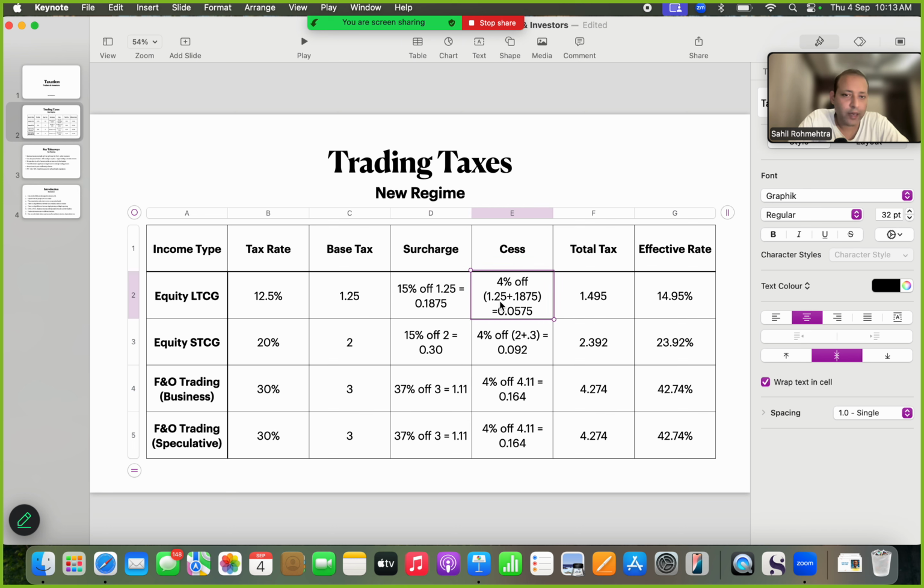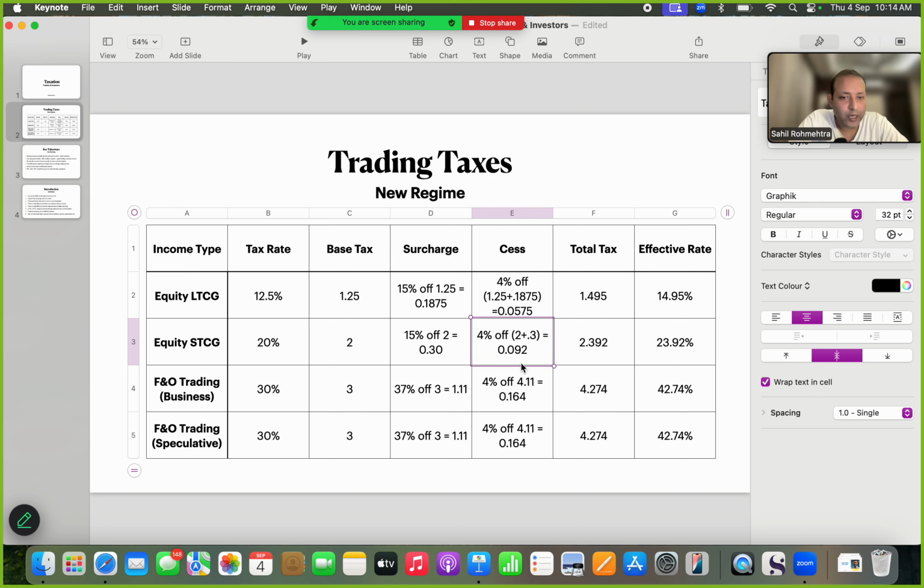Then after surcharge we have a cess, and the cess is 4% of whatever is accrued, that is on the base and surcharge. So the cess is on basically health and I think infrastructure or education and things like that. So the cess will be 4% on whatever is the base plus surcharge. So 4% of, in this case, 1.25 plus 0.1875 is 0.0575, which is approximately 5.75 lakh rupees of cess that will be applicable for income earned through long-term capital gain in equity of approximately 10 crore.